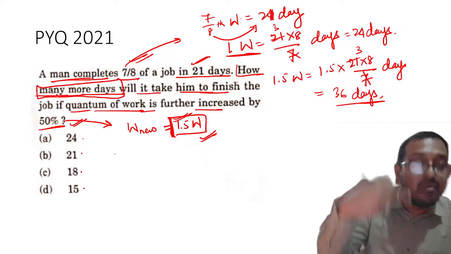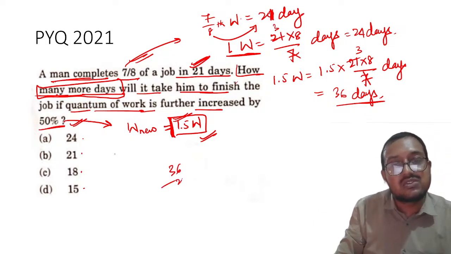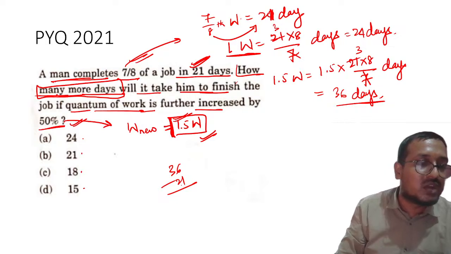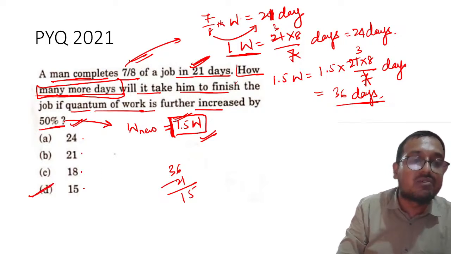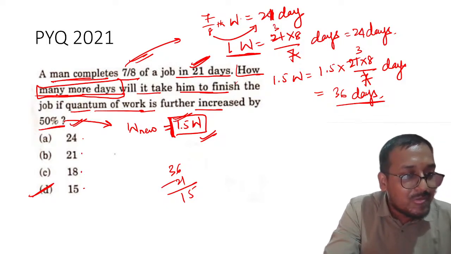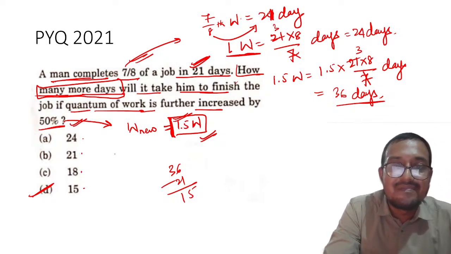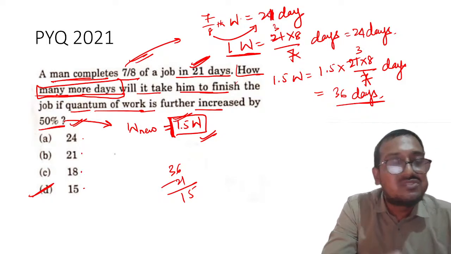So many more days. We have already spent 21 days, right? 36 minus 21. No, Karthikeyan, it will be 36 minus 21. So 15 more days will be required to complete 1.5 work. Understood? Is it clear? So that is the classical flaw when we are trying to read these questions.